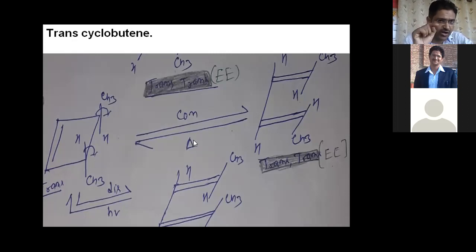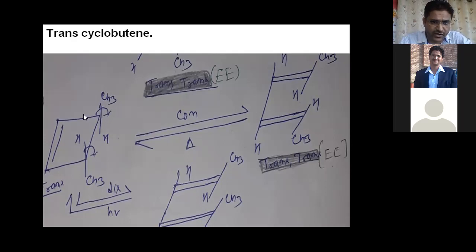The second molecular orbital is C2 plane symmetry, because the first molecular orbital is M plane symmetry. Second molecular orbital is C2 plane symmetry. Third, further M plane symmetry. Fourth, further C2 plane. So because it is C2 plane symmetry, it means conrotatory, right? So you can see here, this is thermal condition and it belongs to conrotation. Conrotation means both rotate in the same direction, right? If one rotates clockwise, the other also rotates clockwise. If one rotates anti-clockwise, the other also rotates anti-clockwise, right?